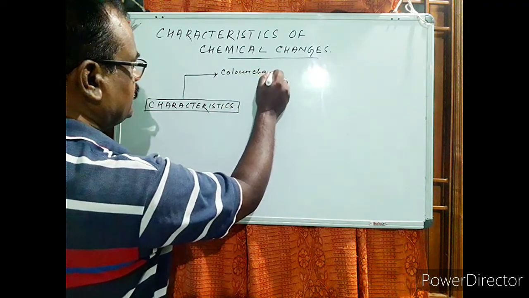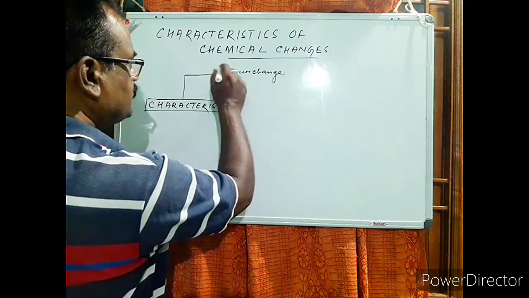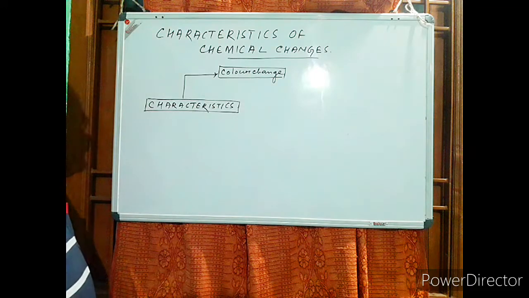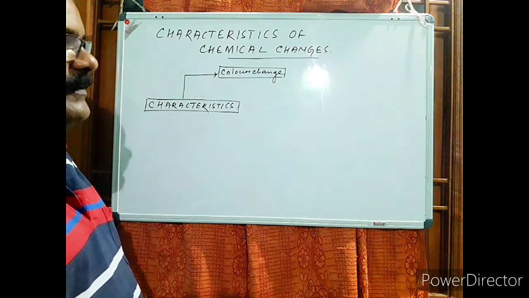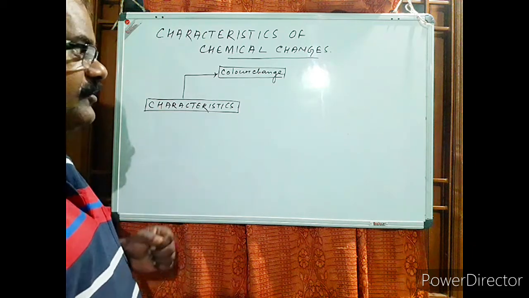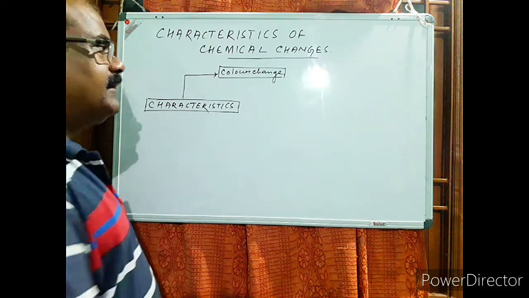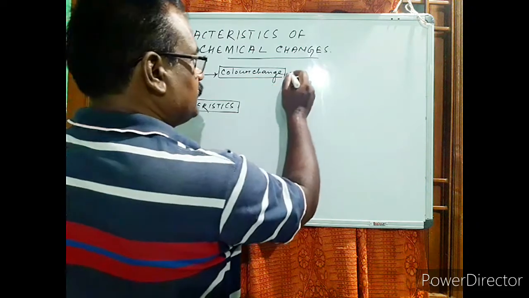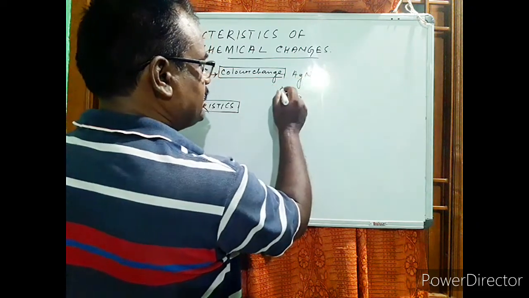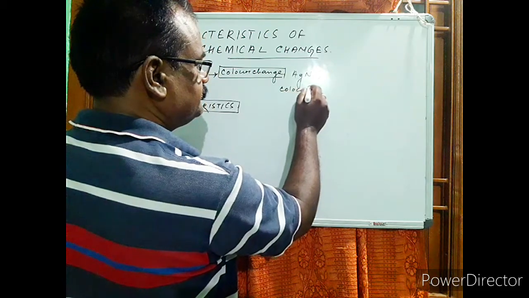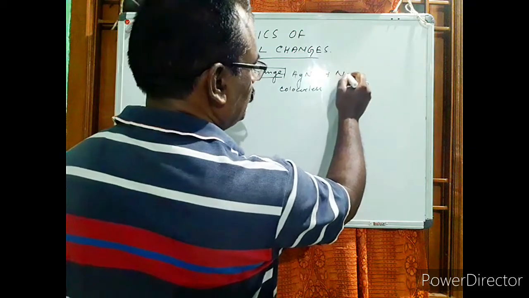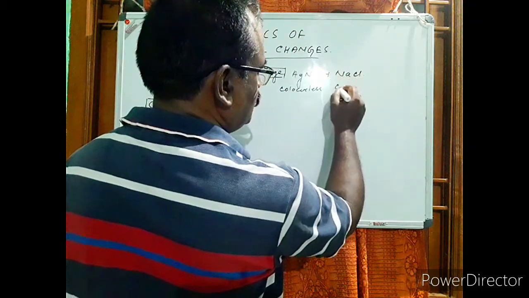Color change is a characteristic feature in some of the chemical reactions. When a chemical reaction occurs, we may find some sort of color change from the previous color. For example, silver nitrate, which is colorless, reacts with sodium chloride, which is also colorless.